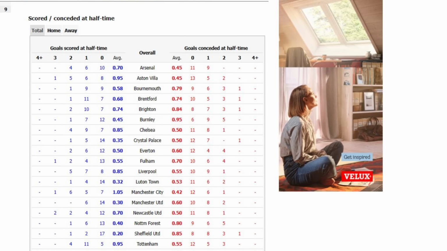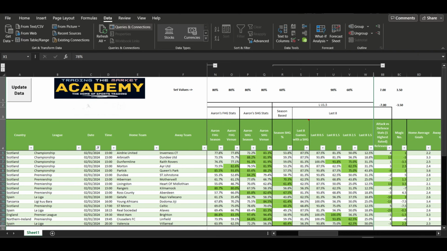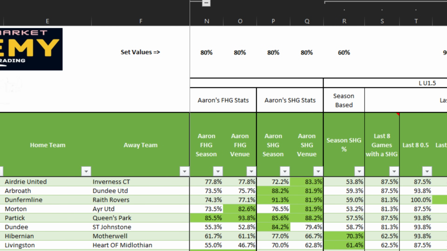This method works really well as it enables you to understand the total games with a goal in each half, meaning that if a team leaks a lot of goals, they can actually end up on your shortlist this way. Whereas if we just take goals scored, then some of the teams won't feature at all, and you could actually be missing out on a little bit of money this way. These columns can be found on the TTM sheet under first half goal season and second half goal season.